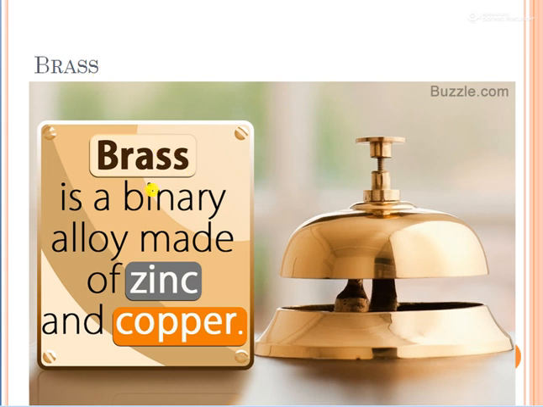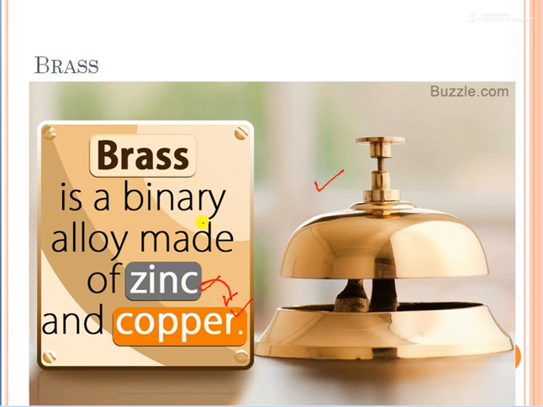Now brass is a binary alloy made from zinc and copper. This is a kind of brass. This brass is made from a combination of zinc and copper. Only zinc we cannot use. To make it more good looking and stronger, we are adding zinc in copper. Copper is already good, but when we add zinc into copper, it becomes better than copper, its quality increases and it can be used for various purposes.